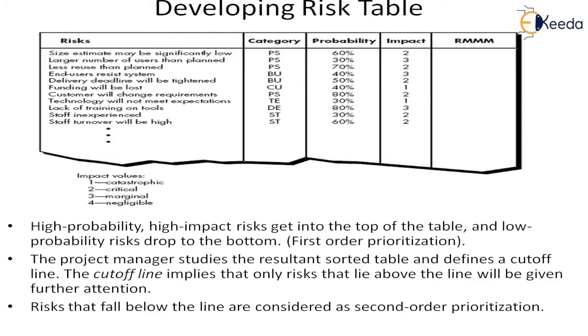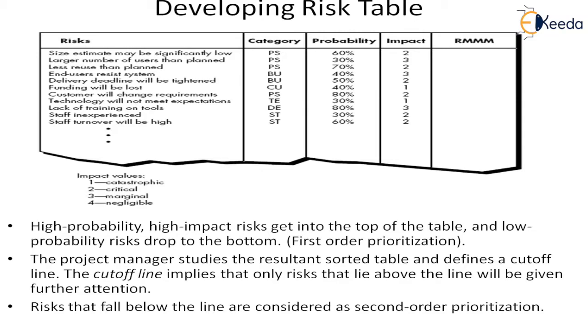Then we come to this example of the risk table I have given. So what will happen? High probability, high impact risks get to the top of the table, and low probability risks drop to the bottom. So this is your first order prioritization. Then we can have a cutoff.